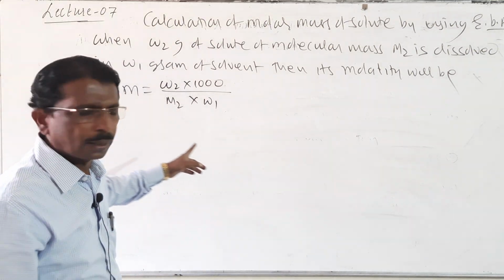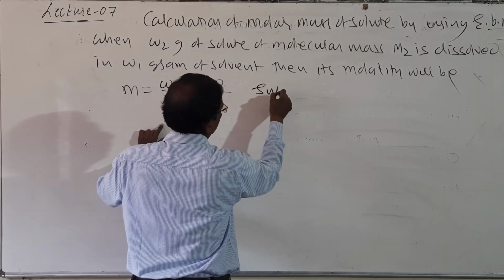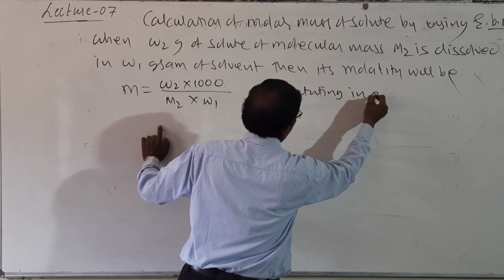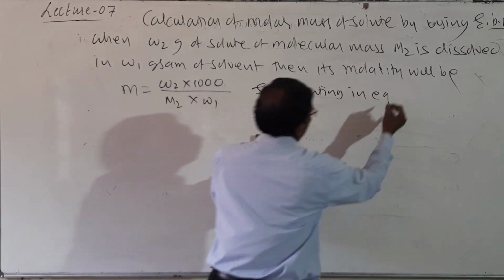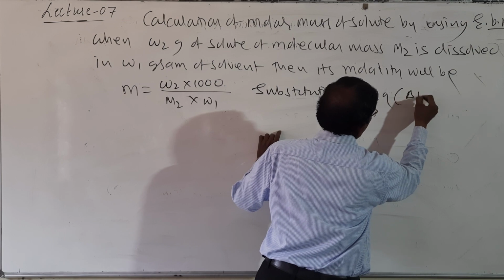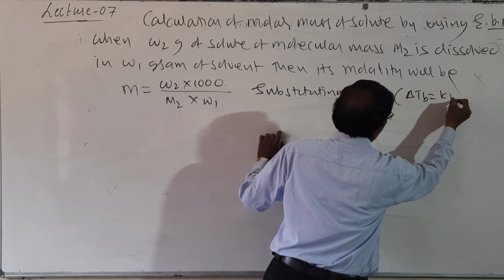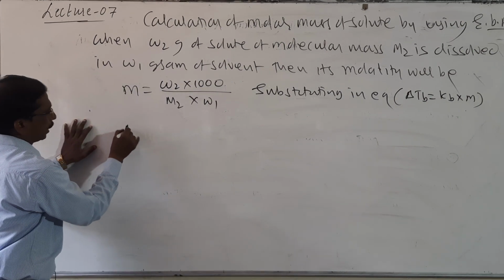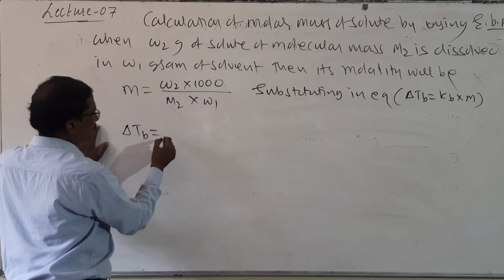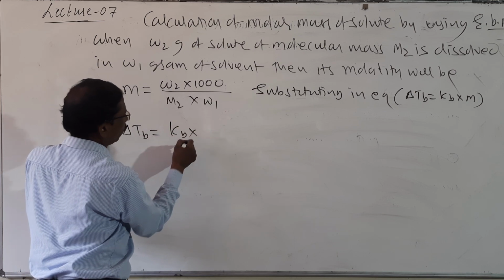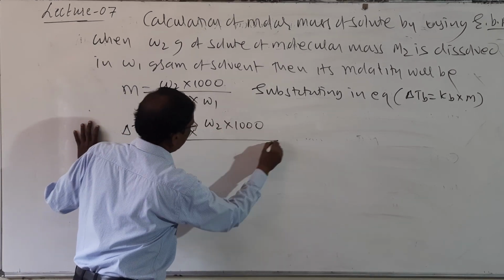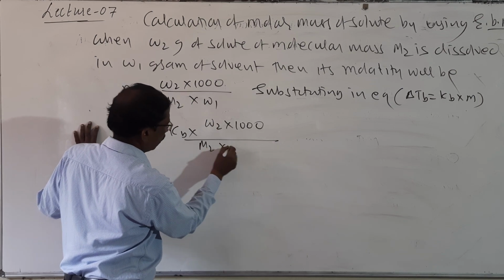So substituting this in equation, we know that delta TB is equal to KB into M. Then delta TB is equal to KB into W2 into 1000 divided by M2 into W1.